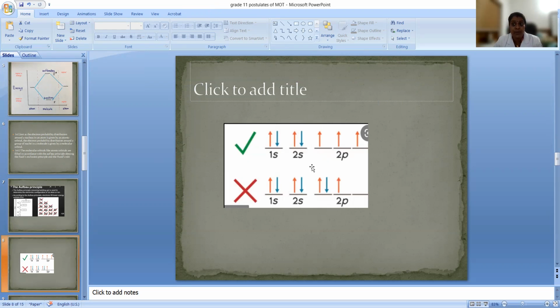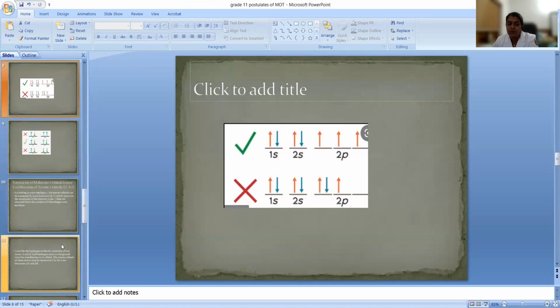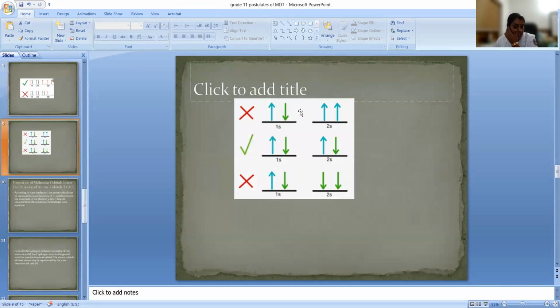What was the reason? If you pair up first, there will be repulsion between the electrons and the energy will increase. In order to decrease the energy, the electrons first singly occupy, and only then pair up. So that was Hund's rule. And the next rule was Pauli's exclusion principle. According to it, the electrons must not have the same spin. They must have opposite spin, and all their quantum numbers should not be equal.